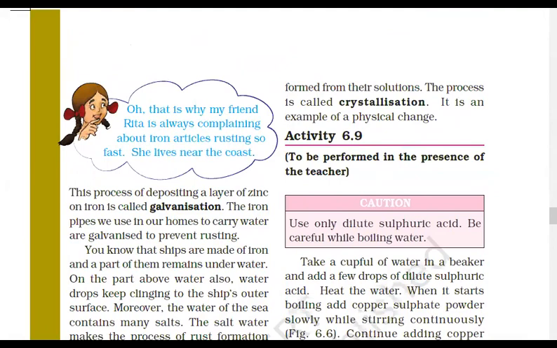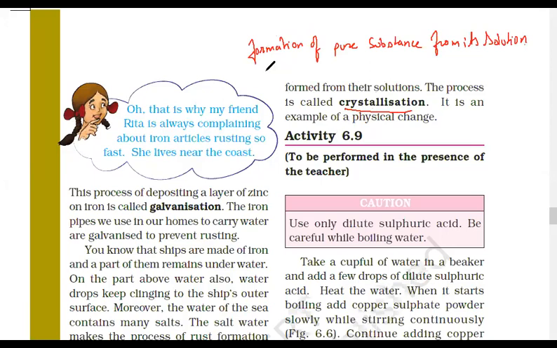So what is crystallization? Crystallization is a process of formation of pure substance from its solution. Got it, everyone? It is called crystallization.